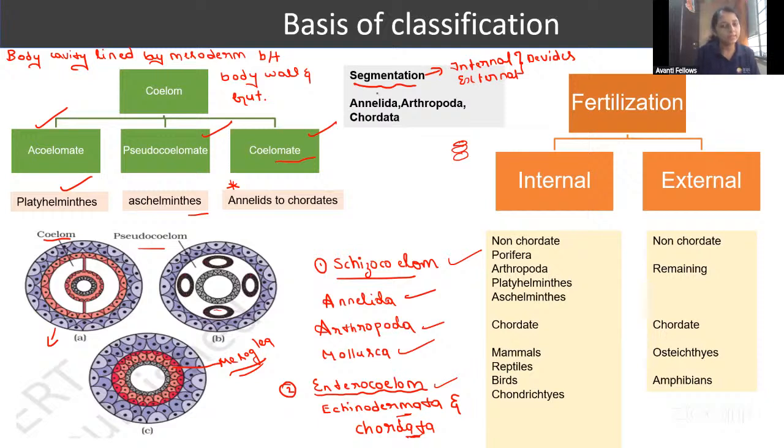Segmentation is present in Annelida, Arthropoda, and Chordata. All the chordates have segmentation. Okay. Remember this. And Mollusca is not segmented. Remember, Mollusca is not segmented.